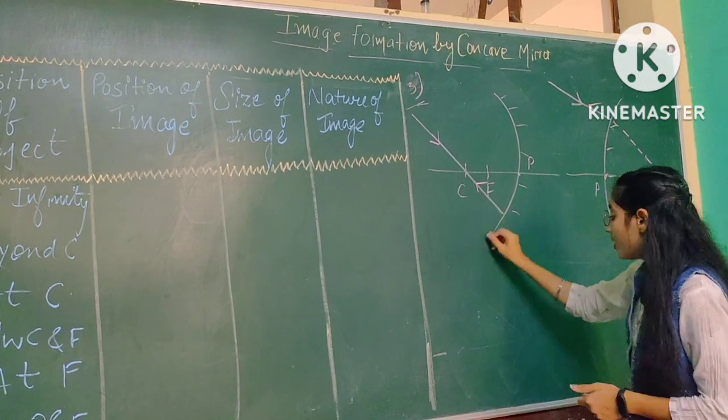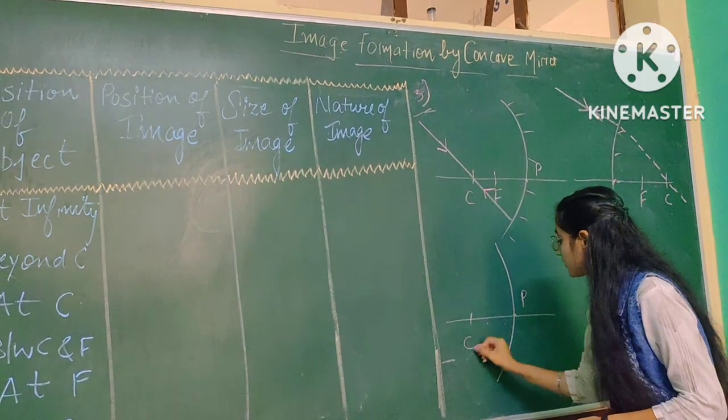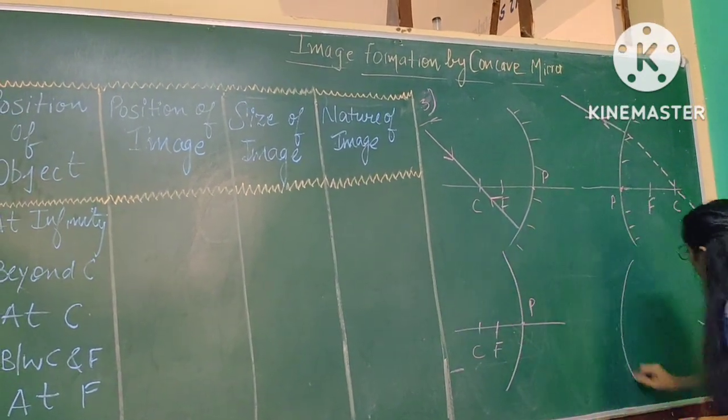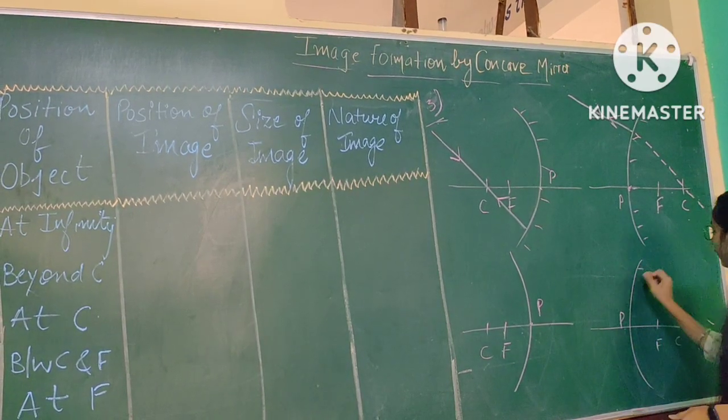So our last rule: this is the pole, this is the center, this is the focus; this is the pole, this is the center and this is the focus.